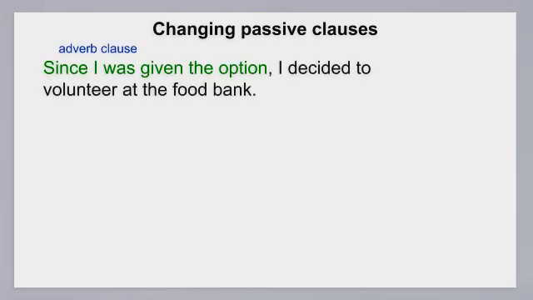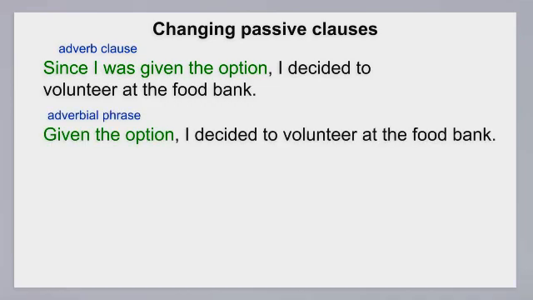If the subordinating conjunction can be omitted without changing the meaning, we delete the subject and any auxiliaries in the passive. Look at the adverb clause in the sentence. Since I was given the option, I decided to volunteer at the food bank. We can omit the subordinating conjunction since. Given the option, I decided to volunteer at the food bank.